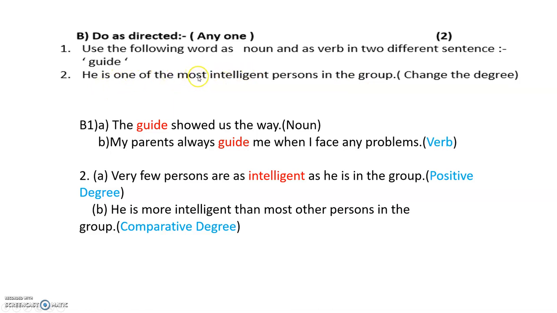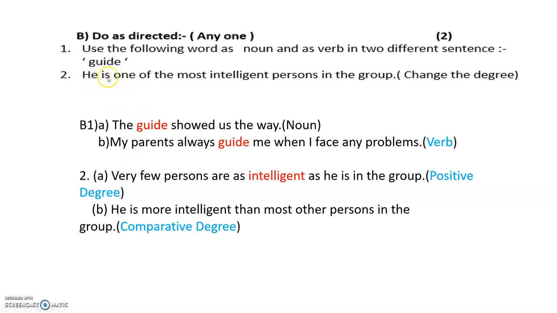Now, which is the degree there? Most intelligent. Most intelligent is what? Superlative degree. You know, children, there are 3 degrees. You have the positive, comparative and superlative degree. So most intelligent becomes superlative degree. Okay. So change the degree. Now it's already into superlative. So you have to change in what? You have to make it as a positive and make it as comparative. Okay. So how do we do it?